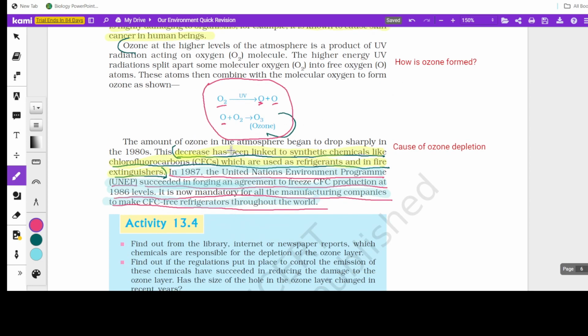And from this paragraph, the causes of ozone depletion can be asked. That is, the use of synthetic chemicals like chlorofluorocarbons or CFCs, which are used in refrigerants and fire extinguishers. Then what program has been launched to prevent it? In 1987, the United Nations Environment Program, UNEP. This abbreviation is usually asked. It succeeded in forging an agreement to freeze CFC production at 1986 levels, and it is now mandatory for all manufacturing companies to make CFC-free refrigerators throughout the world. So UNEP, what is the program? UNEP, United Nations Environment Program.